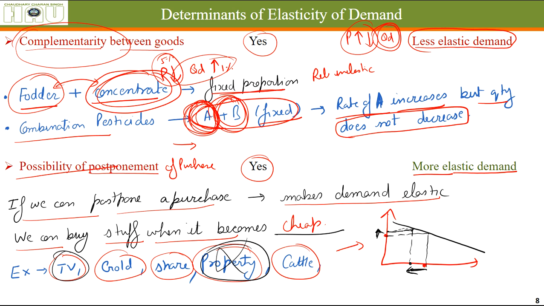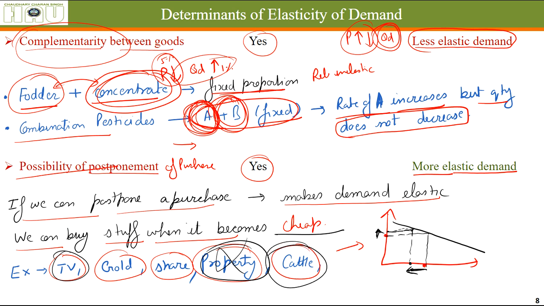Let's say I bought a property today at a high price; I might feel the price is going to increase further. That's why people, due to the demonstration effect, try to buy property, because one is buying, then a second is also buying. This person has bought the property, so its price is going to increase further. So there is a kind of speculation involved in the case of property.